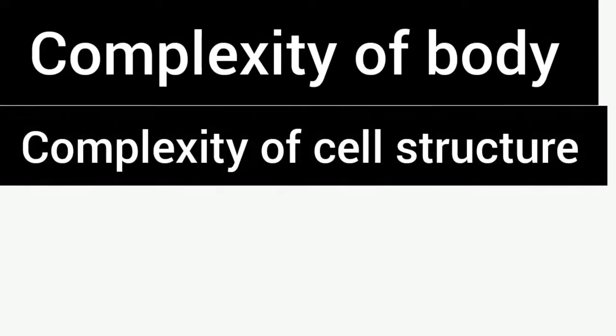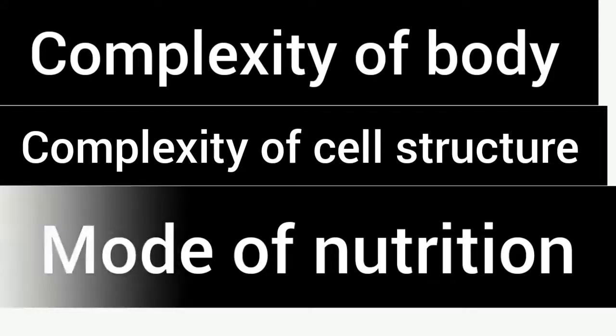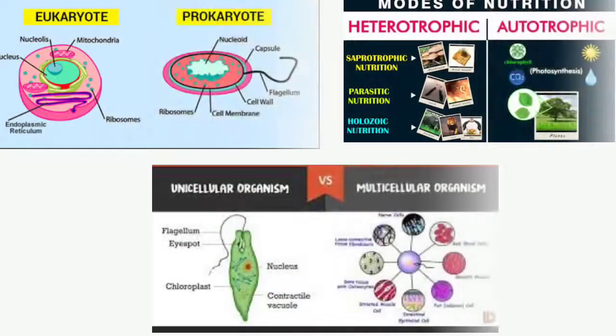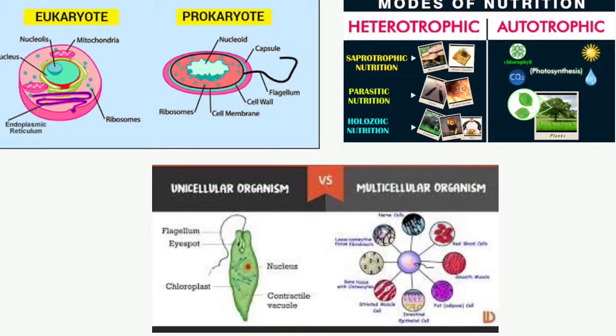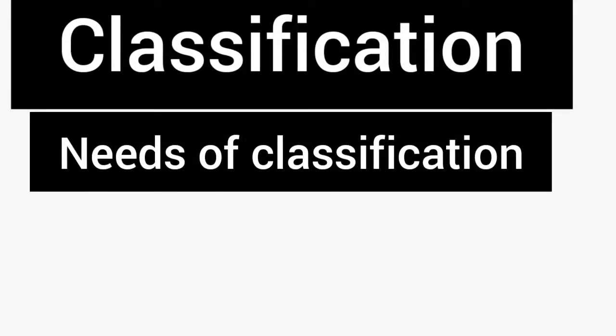So on this basis, based on complexity of body organisation, complexity of cell structure and mode of nutrition, all these animals and plants are classified. So this was the basis of classification, and I also made you understand the definition of classification and the needs of classification. I also explained the definition of taxonomy.